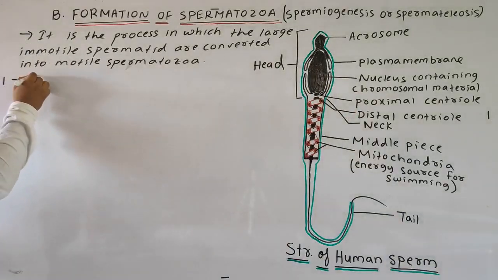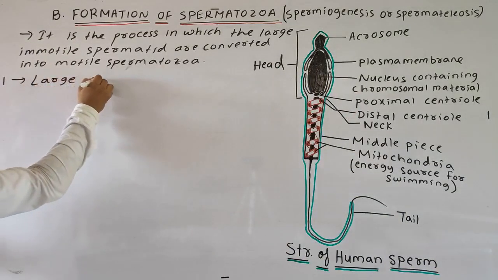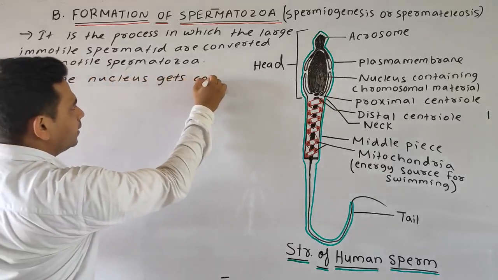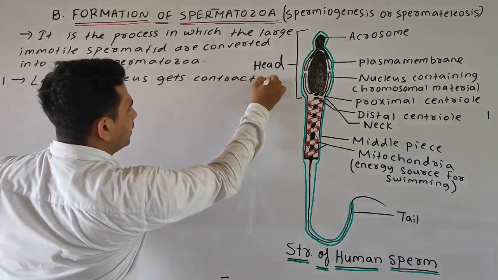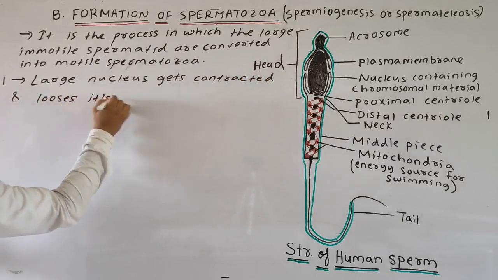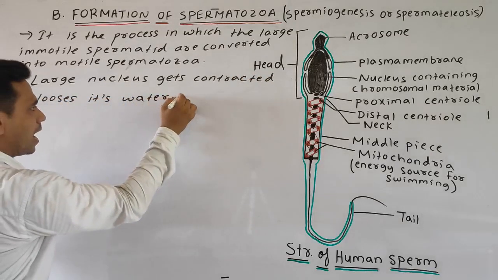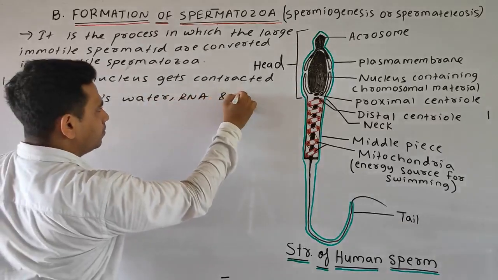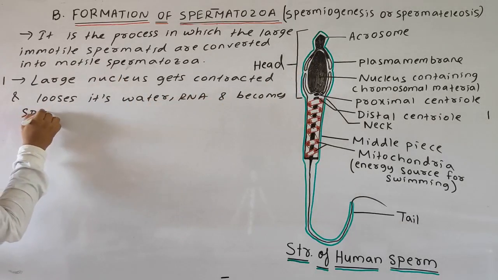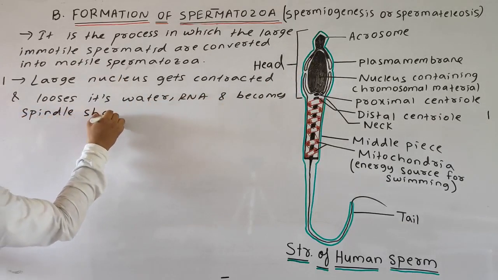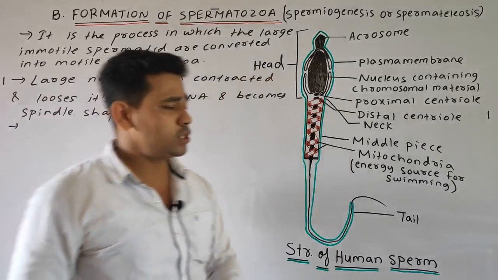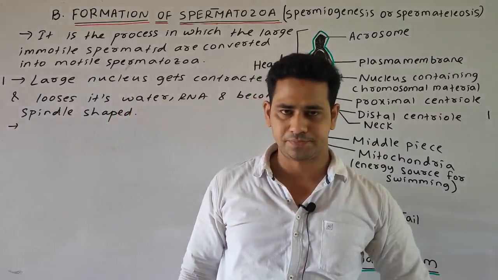So we can write: what are the changes that take place? The large nucleus gets contracted, loses its water and RNA, and becomes spindle shaped. Okay students, so this is your first change.